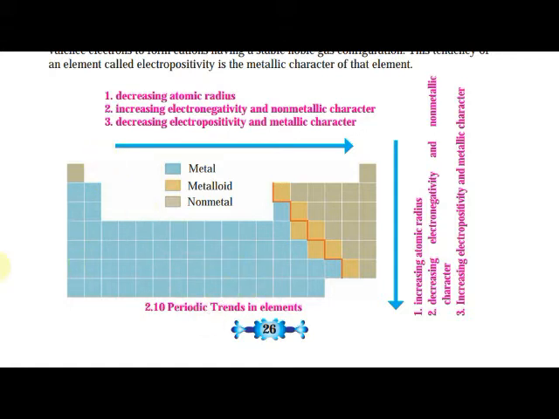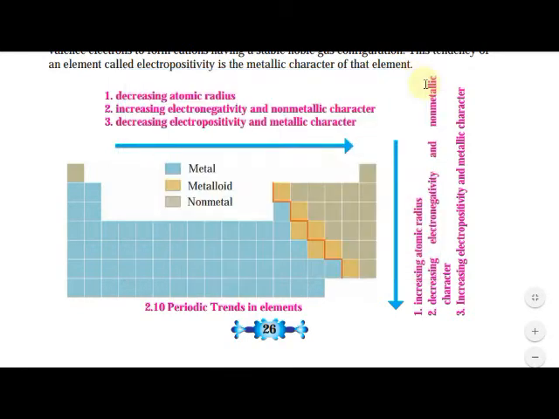And here, one more chart is given. What is given here? From top to bottom it is shown. Top to bottom, atomic radius increases. Top to bottom increases, left to right decreases. Electronegativity decreases from top to bottom.